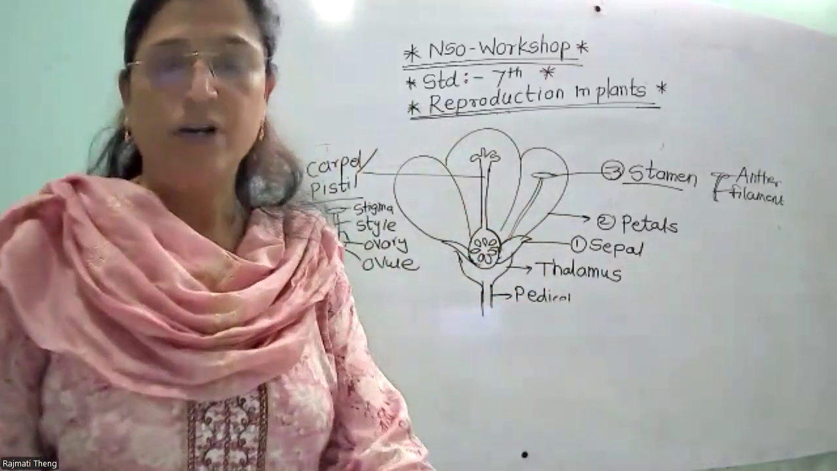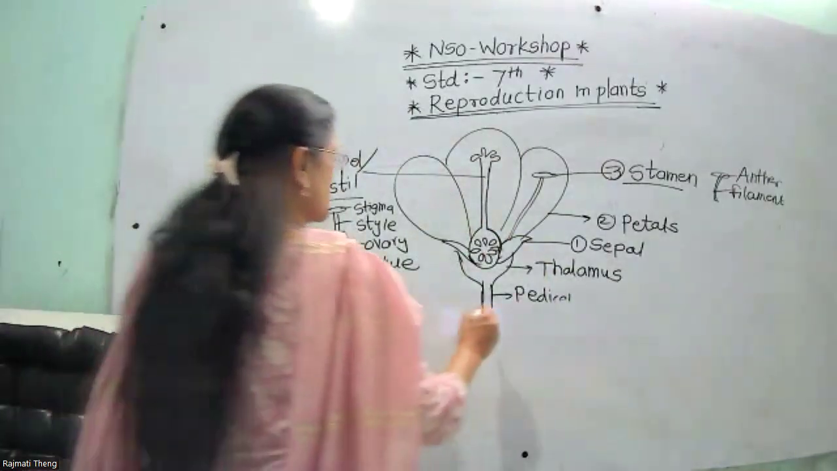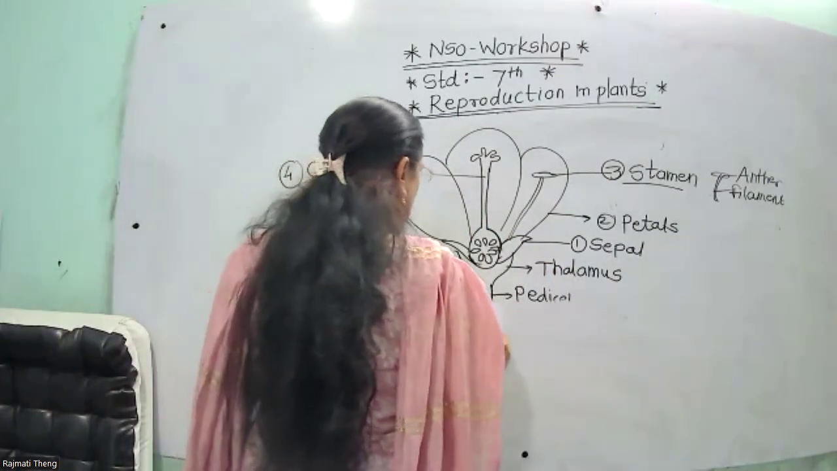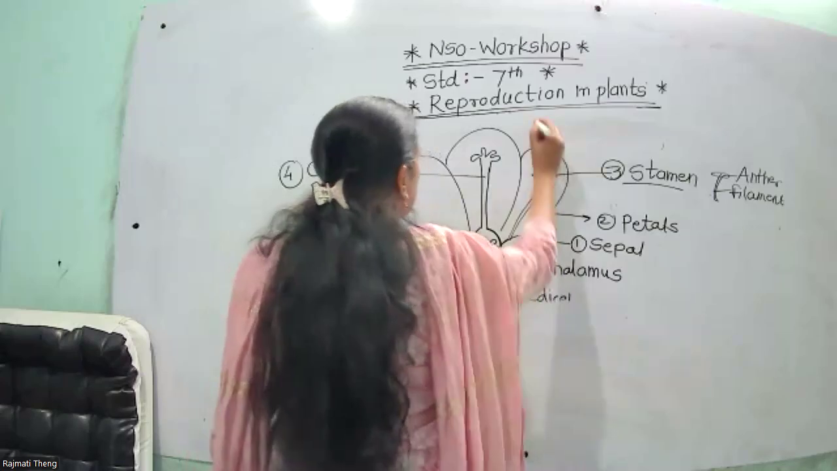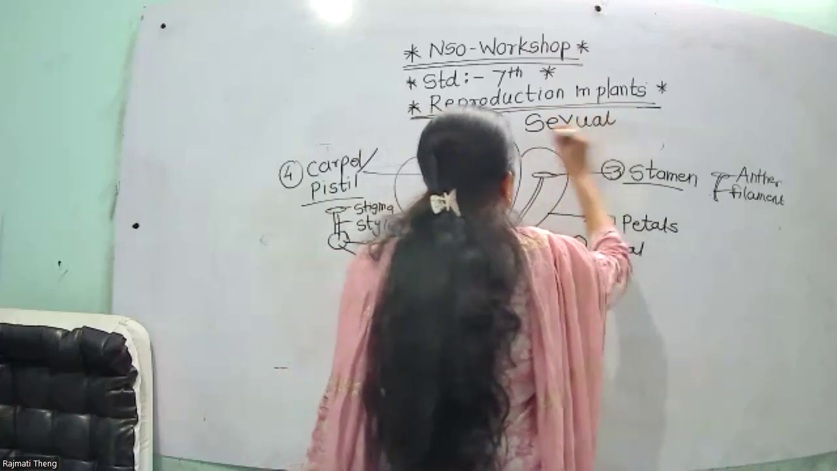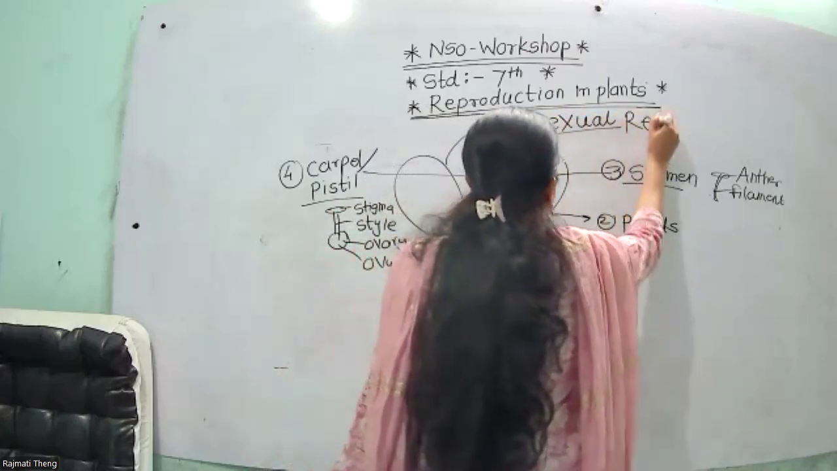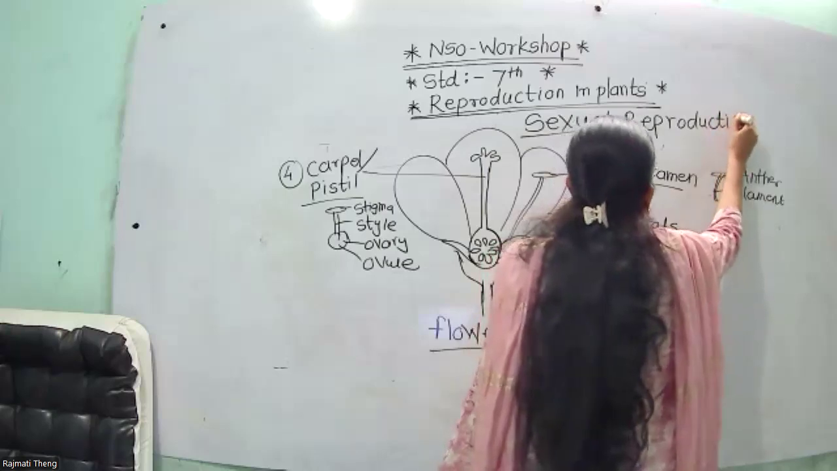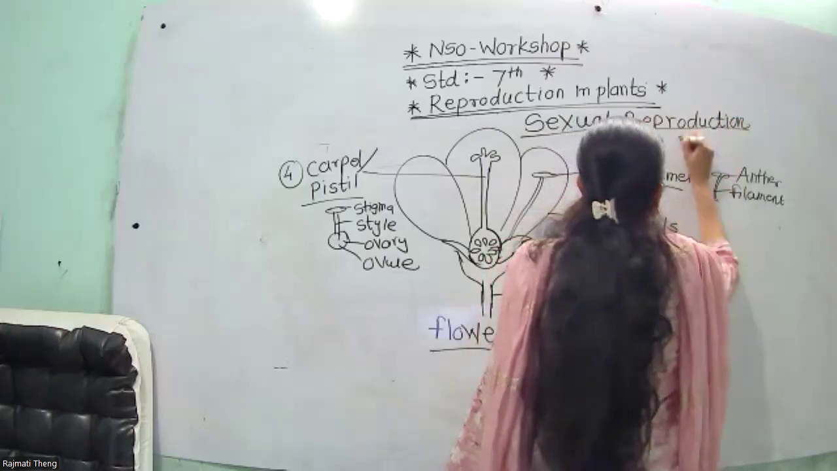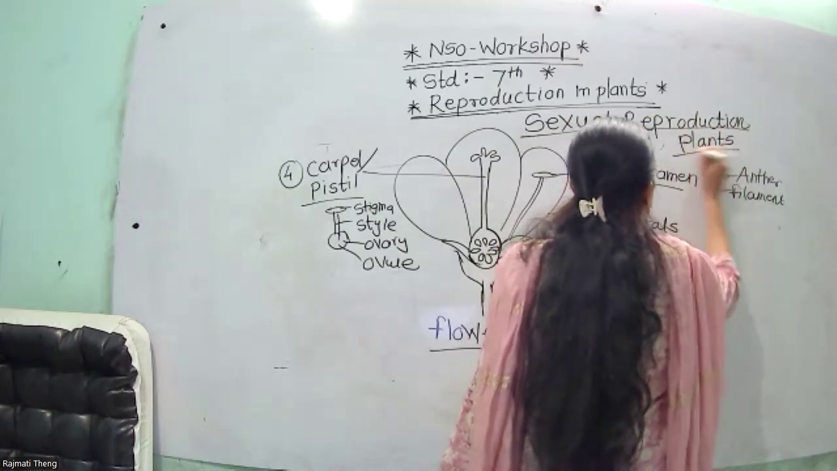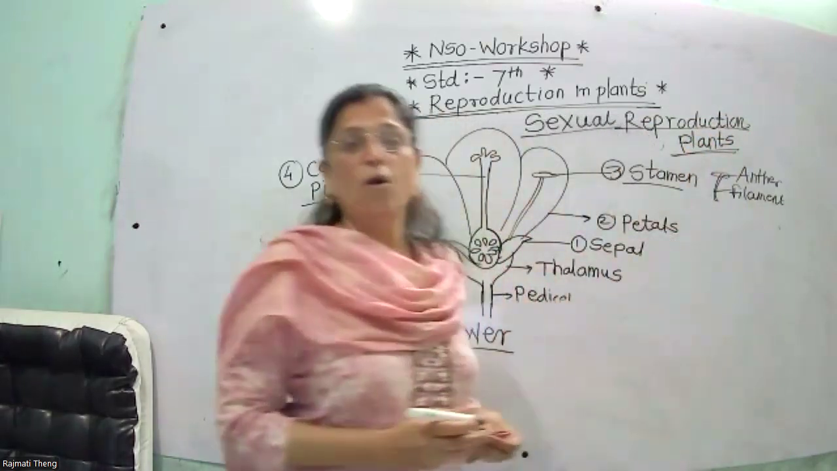Okay, so next one, that is sexual reproduction in plants. Structure of flower. Flower is the reproductive organ in the plants. So in the plants, flower is the reproductive organ.